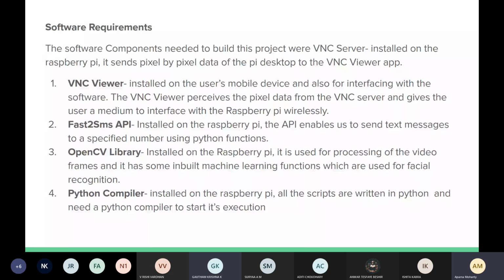Over here, I've already talked about the OpenCV library, which is either Haar Cascade or using a Keras artificial neural network. VNC, virtual network computing, acts as a connection between the user, who is sitting somewhere else with his phone, and the system.